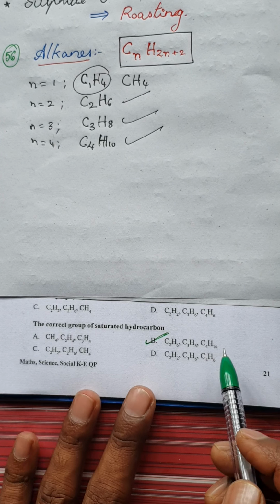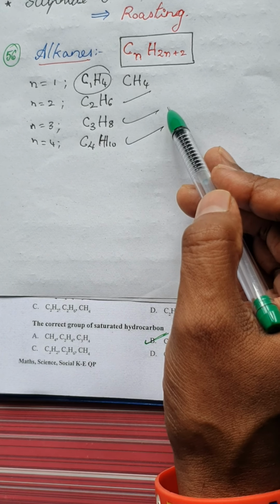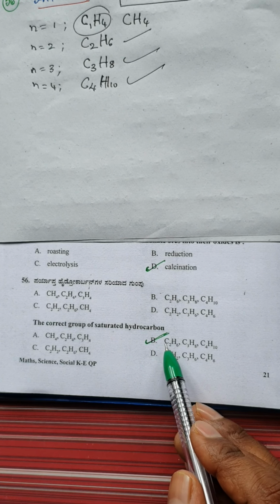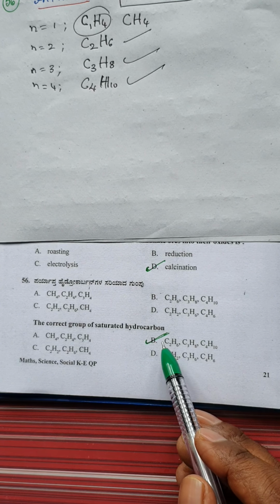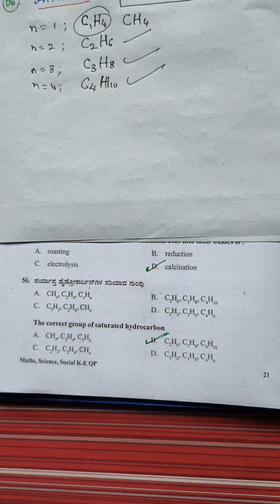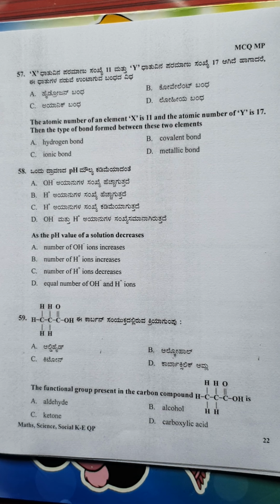Is it clear? So I've given you a clear picture of how we find the solution. It's not always about finding the answer. You should always know how we get the answer, because if they change the question slightly in the next pattern or in the main examination, you should be ready for that question. I hope you have understood this. Question number 56 is done. Let's go to question number 57.